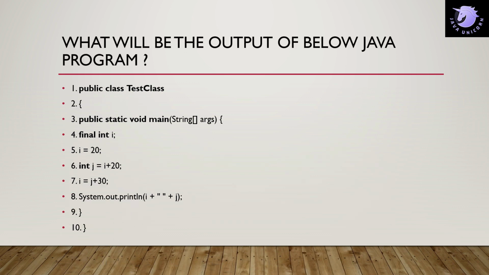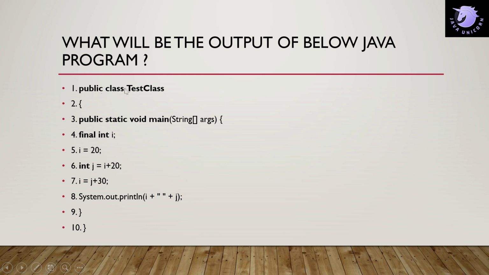The next question is, the interviewer may ask you what is the output of this program. There are some scenarios in which the interviewer may ask you this. These numbers 1, 2, 3, 4 are not part of the program. They just denote the line numbers of this program, so don't confuse them. You have to tell what the output of this program is.